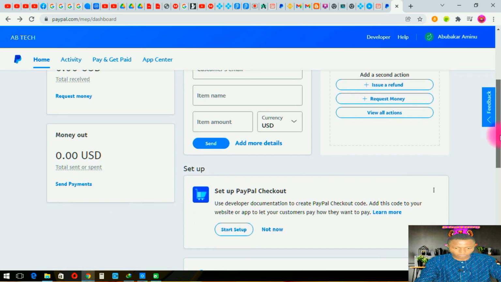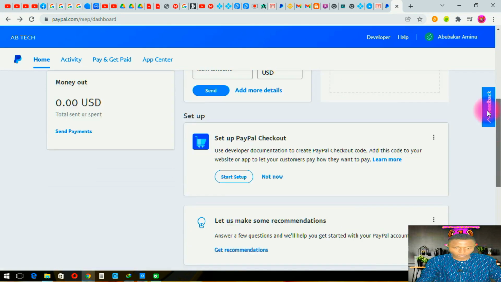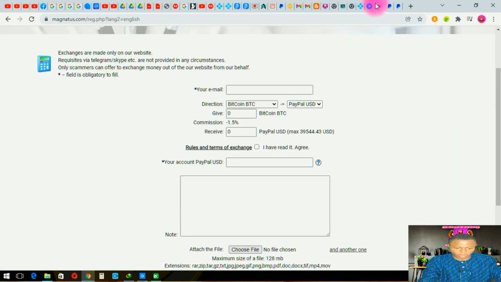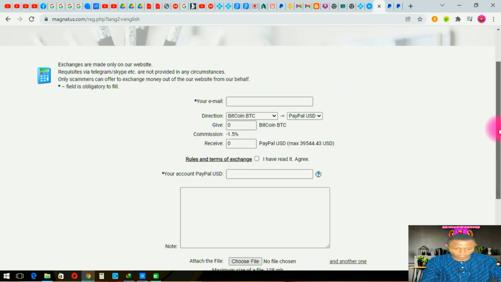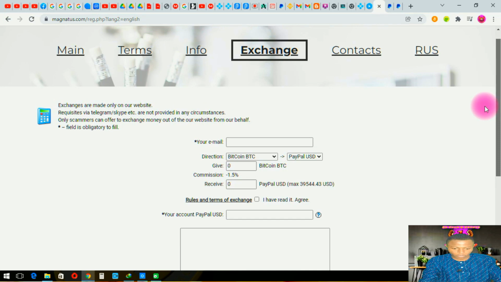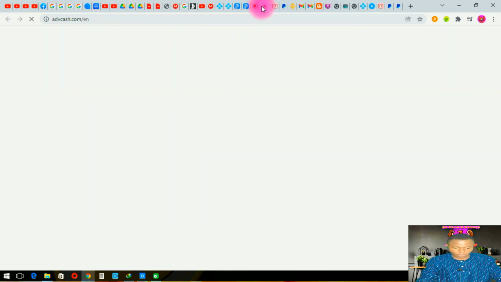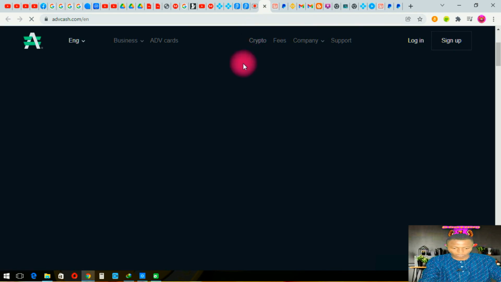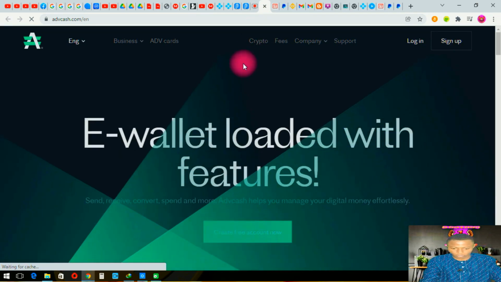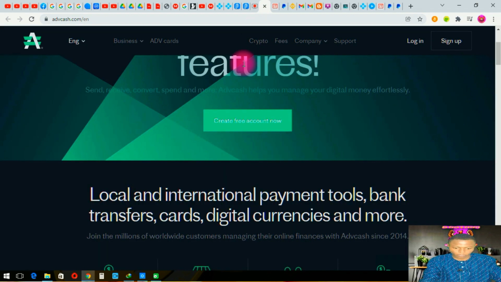For this other side, this Magnatus. There are a lot of things happening here in the Magnatus, and it's going very cool. The transactions, everything. I can even show you one of my recent transactions with them. Let me see if I can show you that.